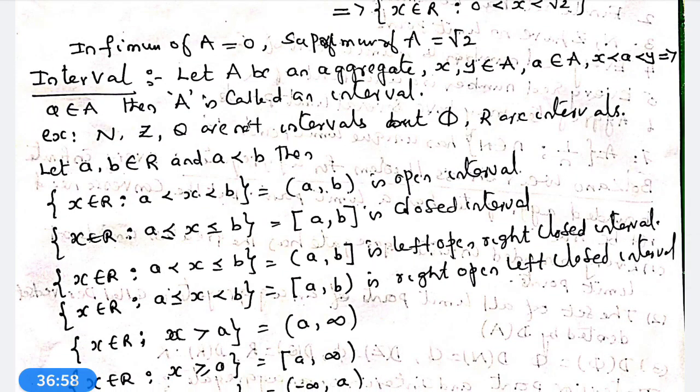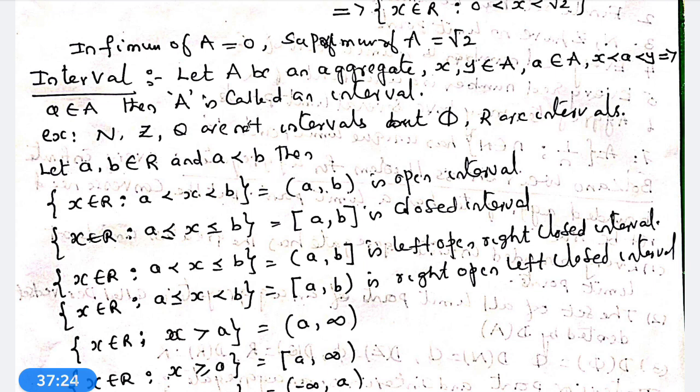Let x, y belong to A. If small a belongs to capital A, and x less than a less than y implies small a belongs to A, then A is called an interval.